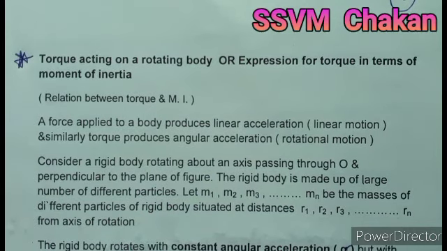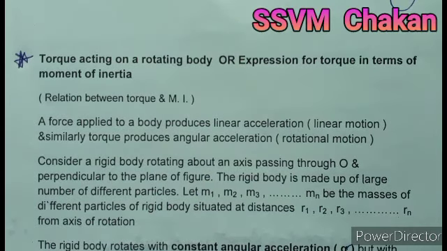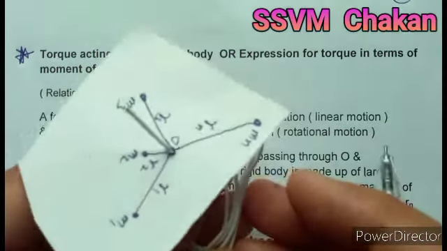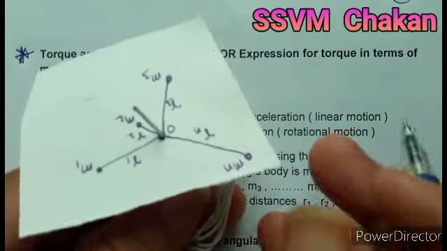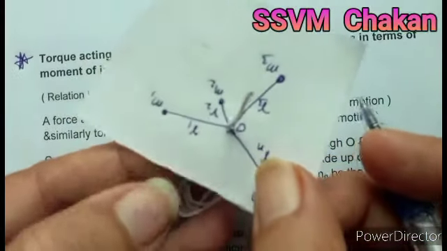Now we calculate the formula for torque acting on a rotating body, or the expression for torque in terms of moment of inertia. Again we consider a rigid body, which is made up of a large number of small particles.